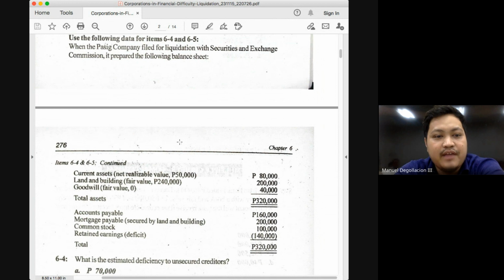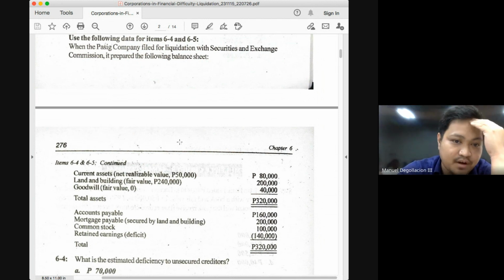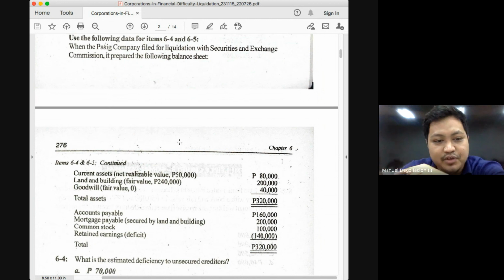Okay? And then for your land and building, you have a gain of 40,000. Does everyone see the gain of 40, class? Book value of 200, fair value of 240. So you add that to your retained earnings. But goodwill, from book value of 40, will be reduced to 0. So there will be a loss of 40. Okay? So you had already negative retained earnings, class. You have loss or impairment loss from current assets in the amount of 30. So that will be 170. But you have gain from the land and building in the amount of 40. So that will be 130.